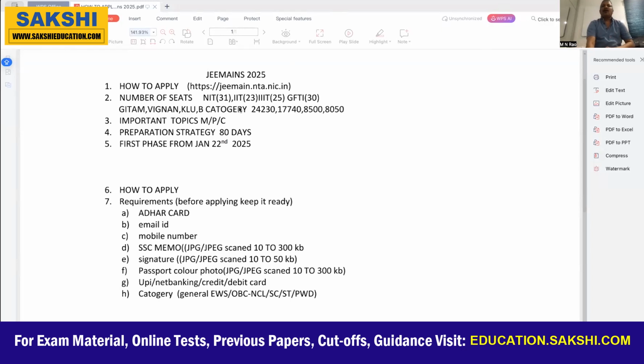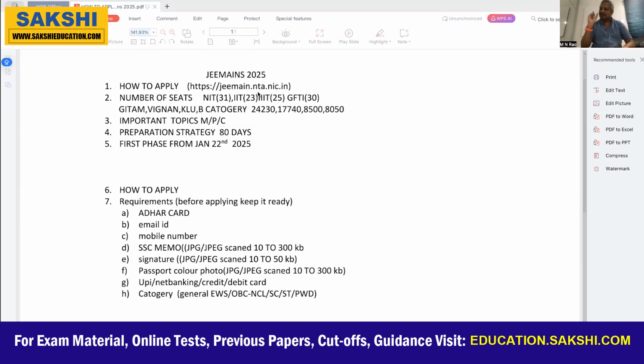Now you see how to apply through the JEE Mains application. It is jemain.nta.nic.in. On this website you can go through it, and there will be 3 steps. The first step is registration, the second is the application form, and the third is the fee payment and uploading the 3 things. I will go into detail. But first, the next point is the number of seats.